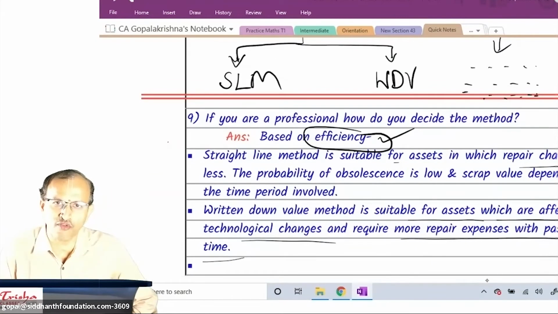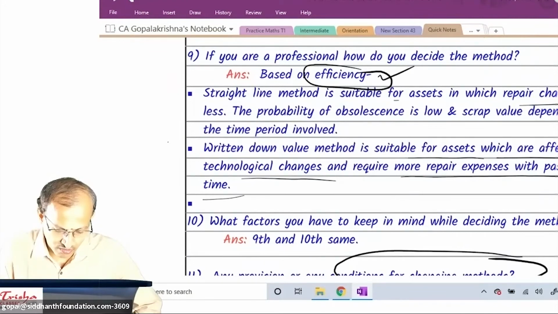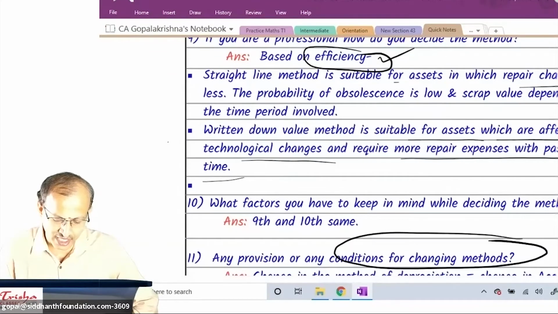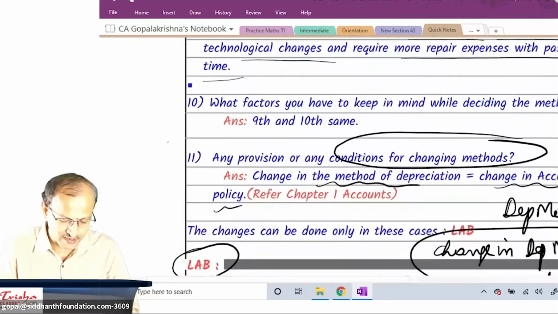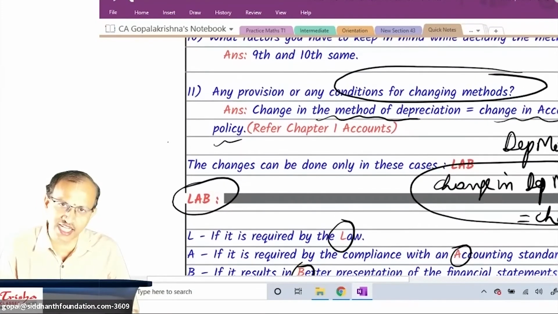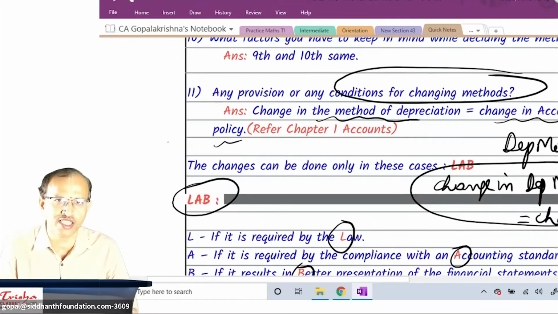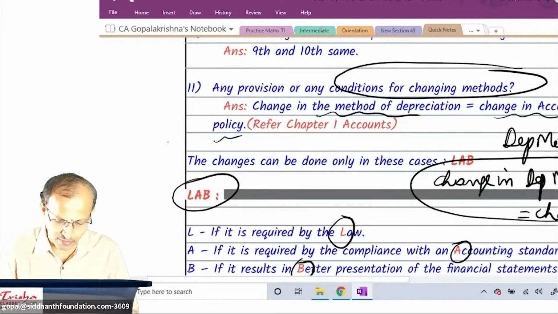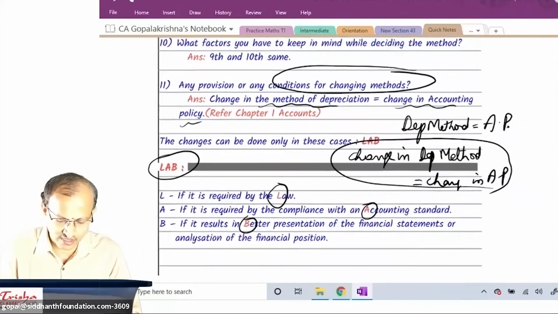Your choice of method is based on efficiency. However, between straight line method and WDV method, you decide based on repairs, usage, and technological changes. I told you which method the law prefers. I said any method, but the Companies Act goes for straight line, whereas the Income Tax Act goes for WDV. Whichever method you choose, you have to follow it consistently. Okay, are all of you clear with this?